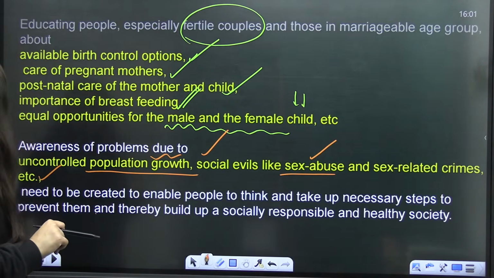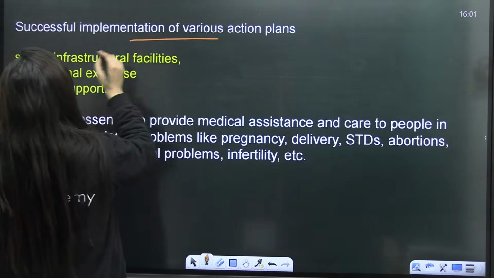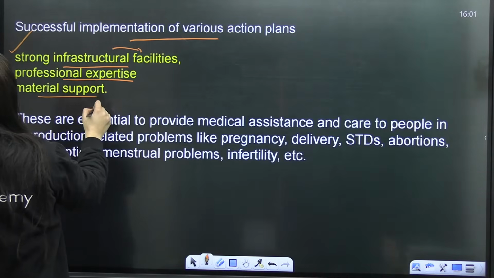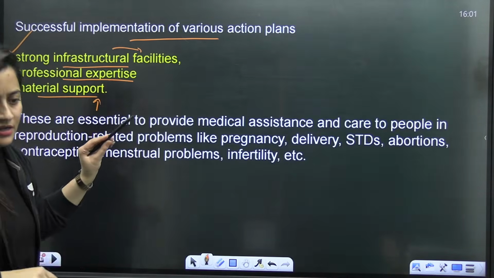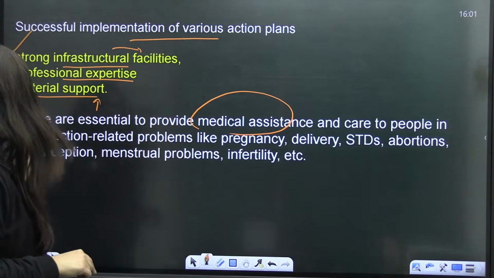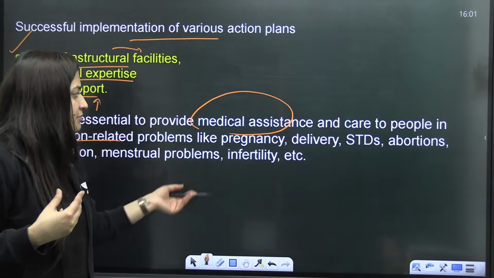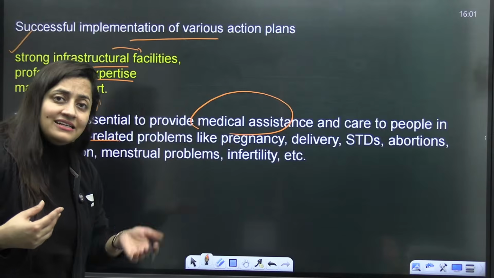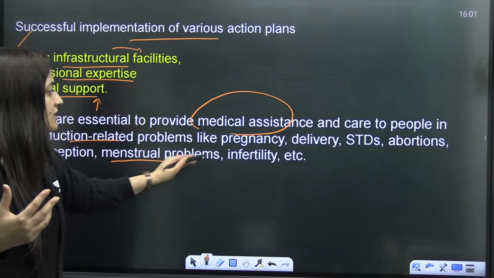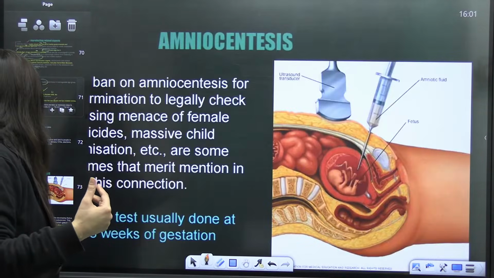Then after that, what else do we need to discuss? Successful implementation of various action plans, like strong infrastructure facilities, professional expertise, and material support. They are all essential to provide medical assistance as well as care to people who are facing any reproduction related problems. It can be related to pregnancy, deliveries, STDs, even abortions, medical termination of pregnancy, contraception, menstrual problems, infertility, etc. Is that clear?